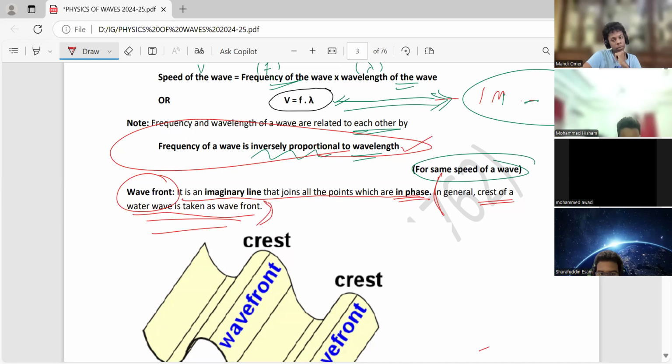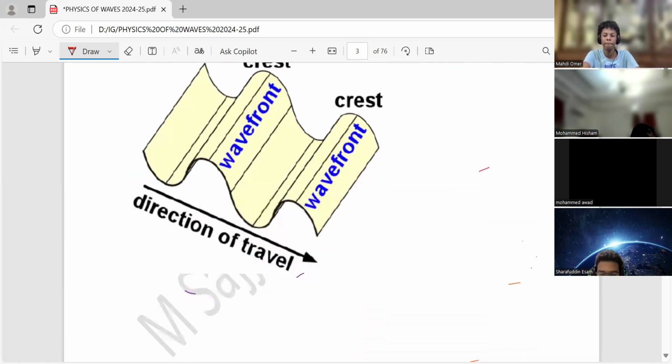Because the definition itself is complicated. You must know what is a phase and all these things. So his answer was very simple. He said the crest of a wave or the top of a wave, they are the wavefronts. But tell your students, whenever they are finding the term wavefront in exams, they should consider the wavefront as a crest of the wave.